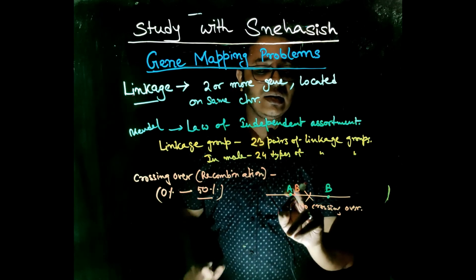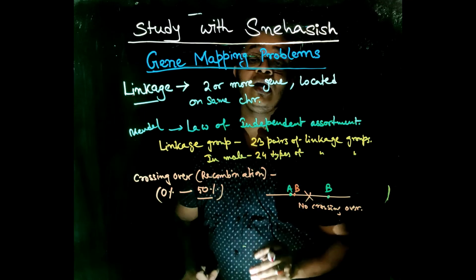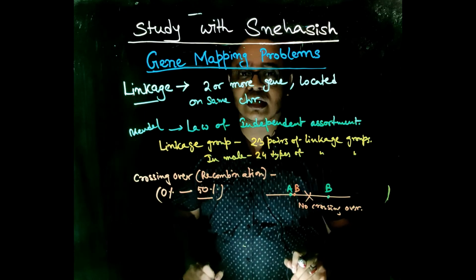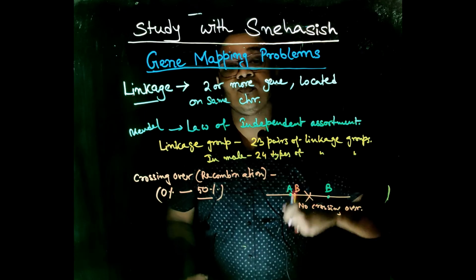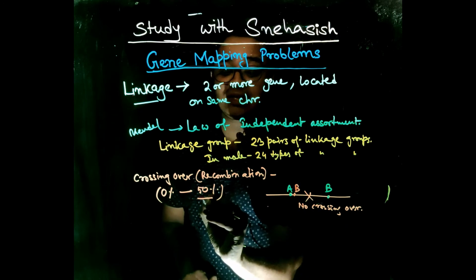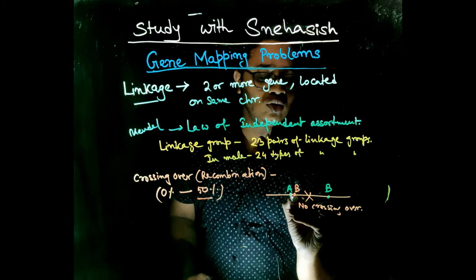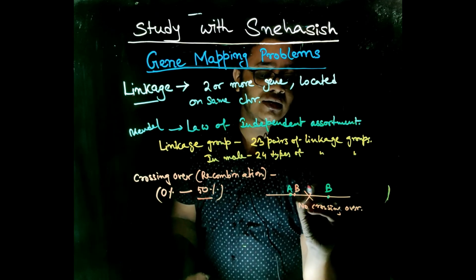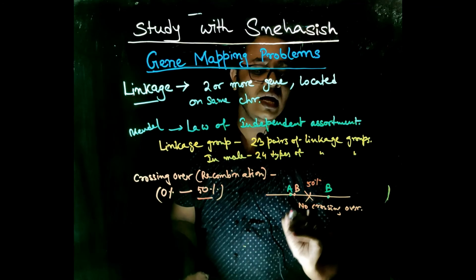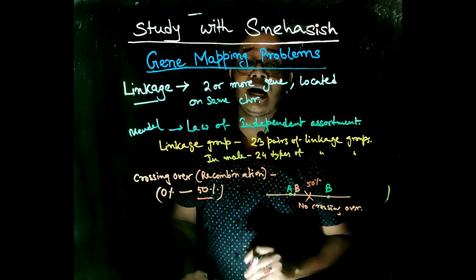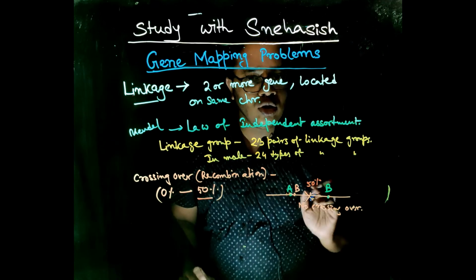On the other hand, if the two genes A and B are located far from each other in a way that there is maximum chance of recombination, that is 50% recombination, then the two genes A and B are non-linked, so there is no linkage.